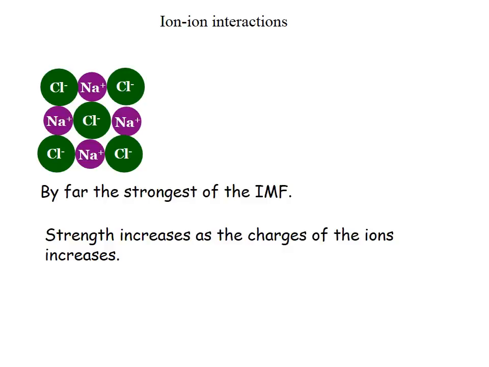The strength increases as the charges of the ions increases. So this is, for example, magnesium is a +2 charge compared to sodium, which is a +1 charge. So magnesium, having a higher charge, will exhibit stronger ion-ion forces with chloride than sodium would.